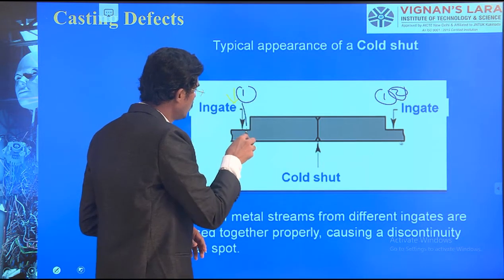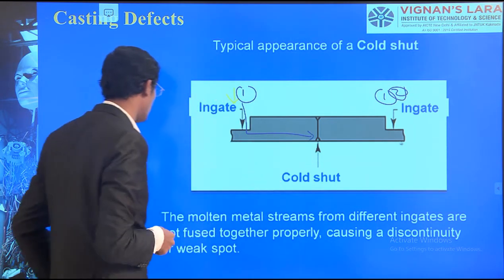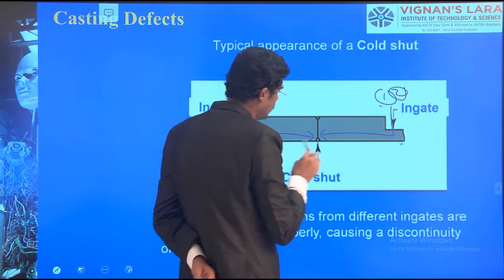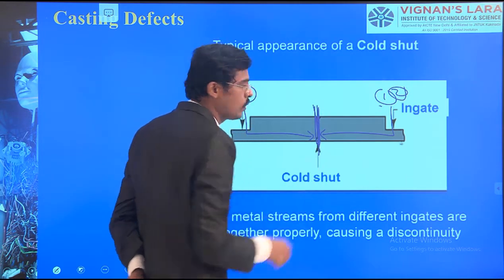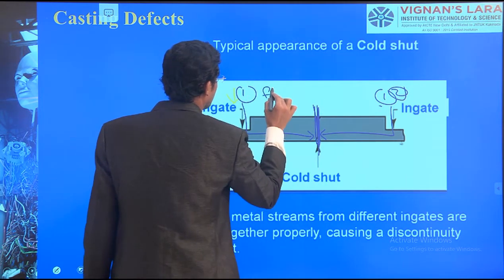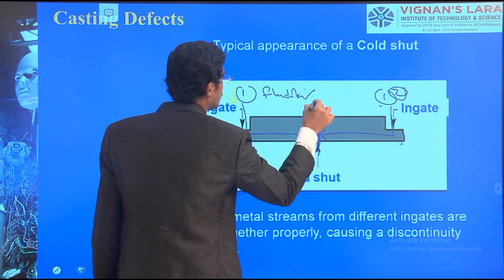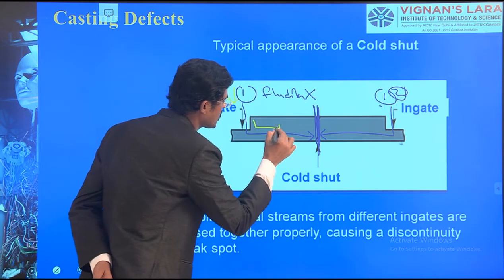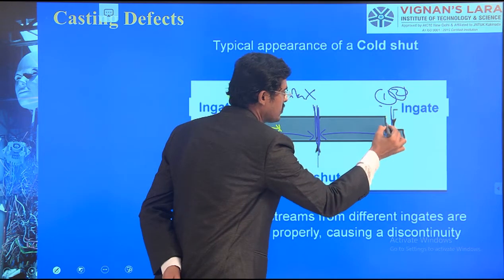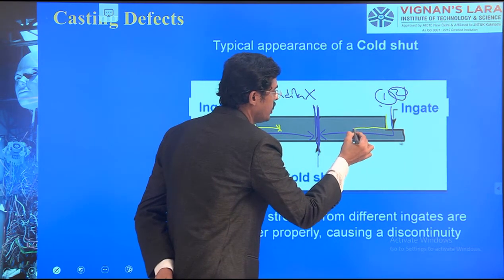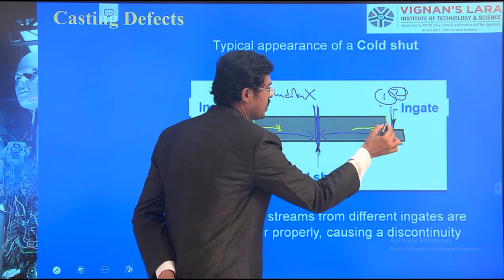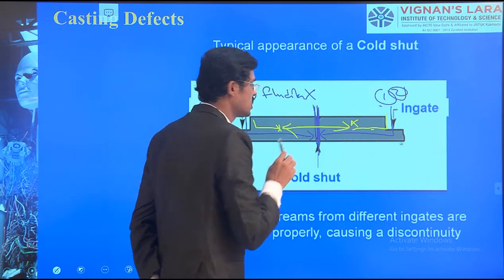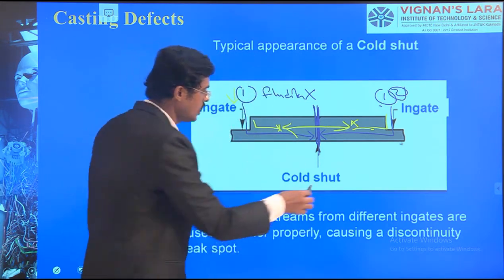This metal flow should reach this corner. This is the maximum corner for this. And when the material comes from here, where it is poured, it should reach this corner. Both should merge here. But what happens? Fluidity is not there. So it comes down, reaches here itself, and is stopped. The molten metal comes here, slowly flowing. Temperature reduces from 1500 to room temperature, and it stops here itself. There is no merging between these regions. Those regions we call a cold shut.